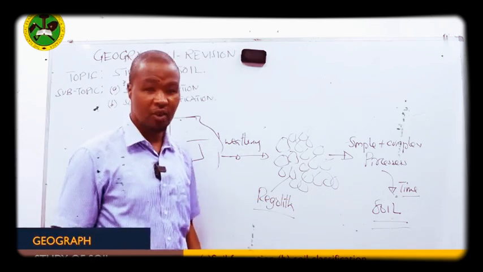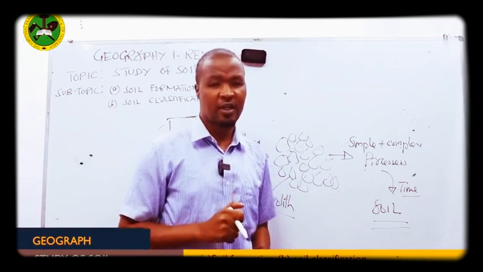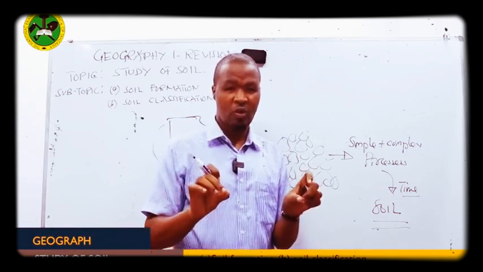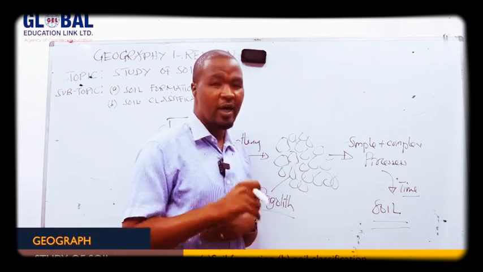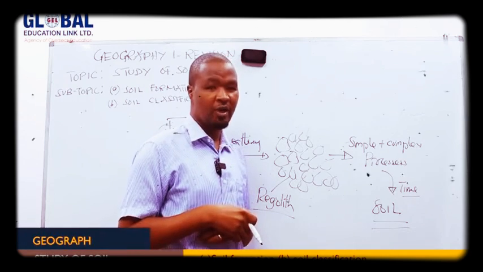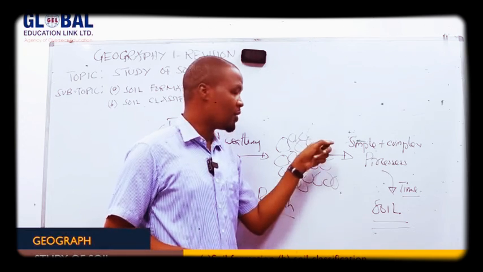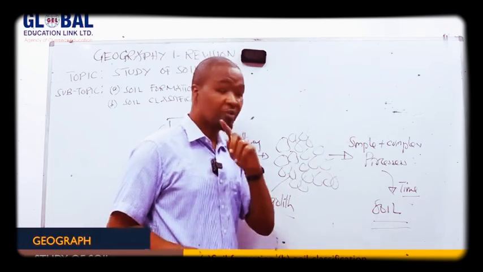So what is soil? We say soil refers to the very thin layer of the Earth's crust, found at the uppermost part, made up of organic and inorganic materials. It means that after the disintegration of this regolith, it undergoes simple and further complex processes to form soil.